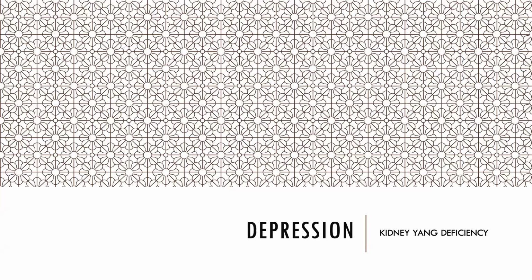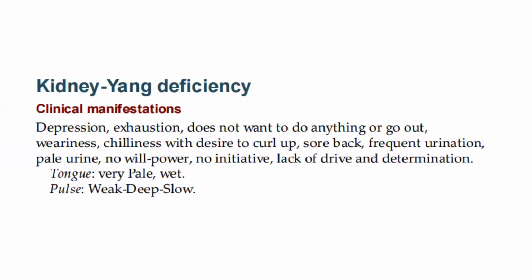Let's discuss kidney yang deficiency as a pattern for depression. Kidney yang deficiency will manifest, aside from depression, with exhaustion, not wanting to do anything or go out, weariness, chilliness with desire to curl up, sore back, frequent urination, pale urine, no willpower, no initiative, lack of drive and determination, tongue very pale and wet, pulse weak, deep, and slow.